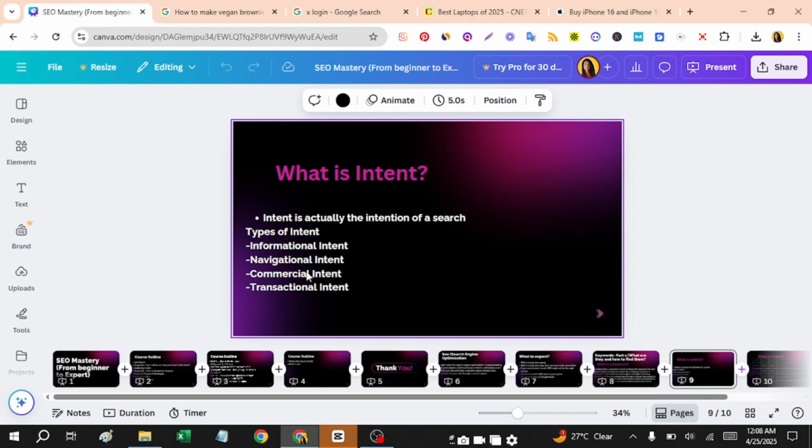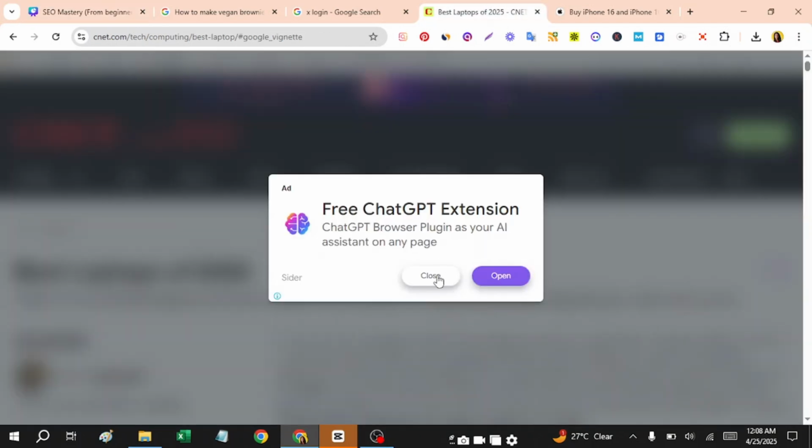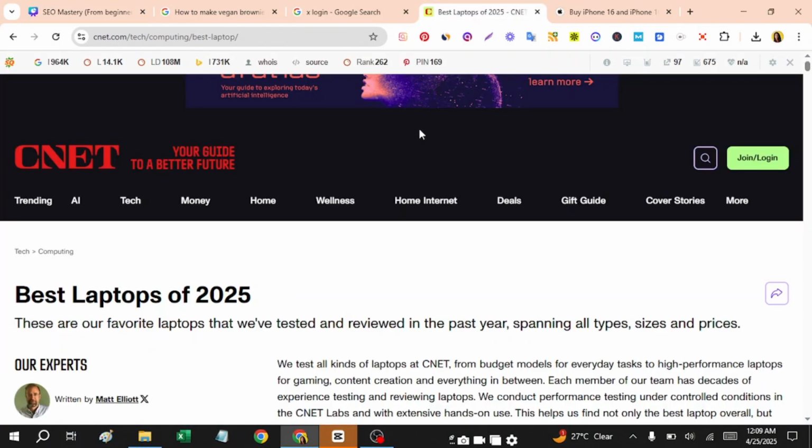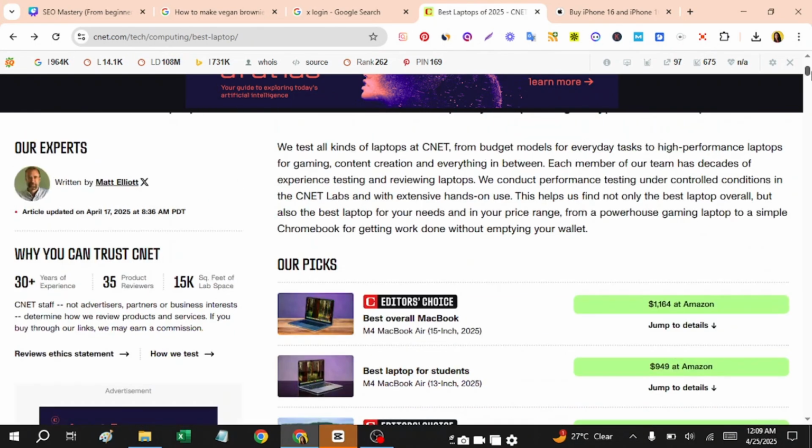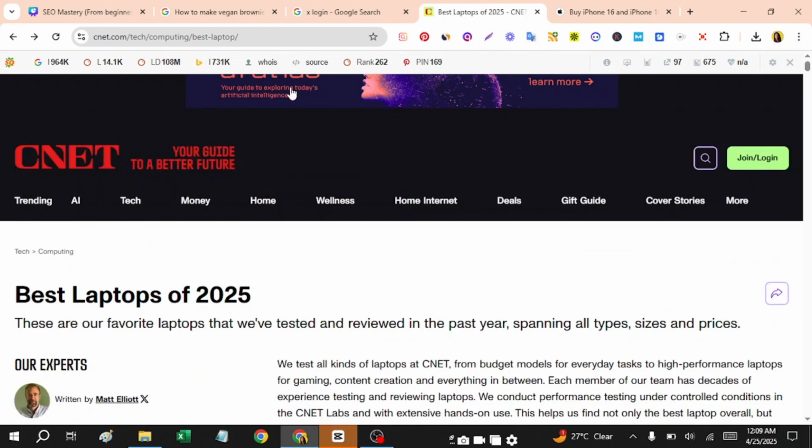Again, moving forward to the third intent, which is commercial intent. Commercial intent is when, let's say, you want to buy something in the near future. So I searched best laptop in USA, because I want to buy a laptop, and I want to compare some of the prices and some of the products. I get to see what is the best laptop I can buy.